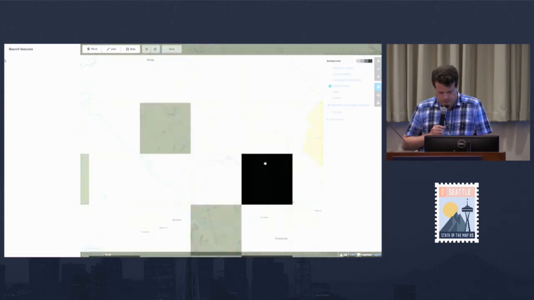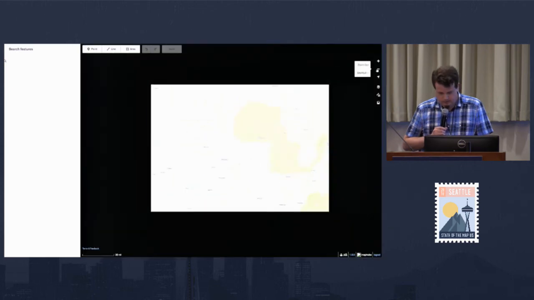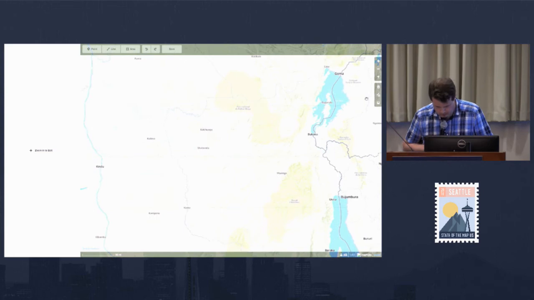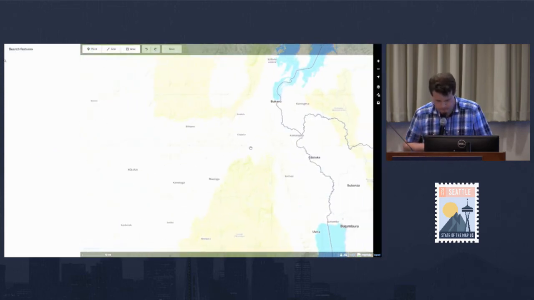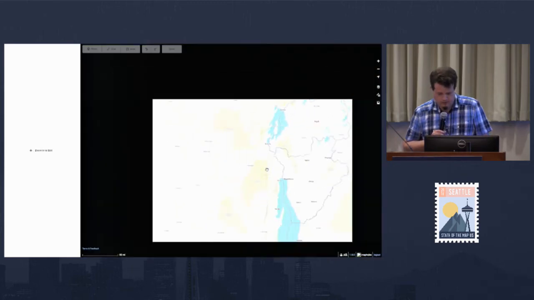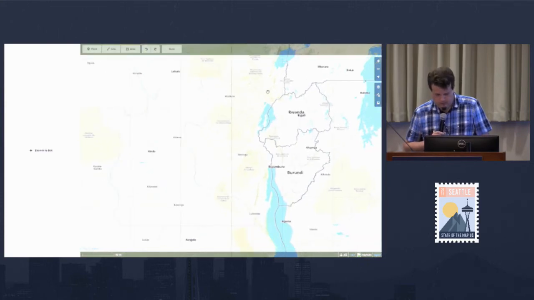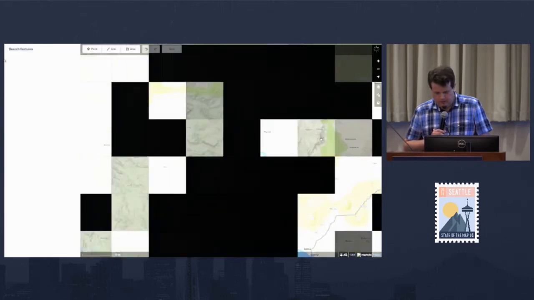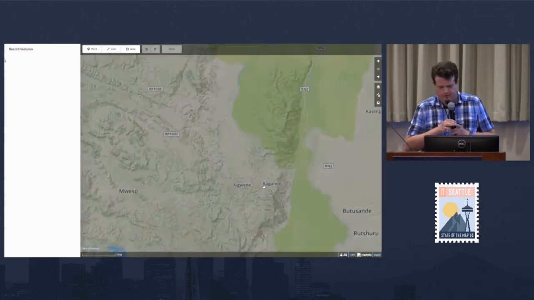I want to just switch to another base map here so I can find a good spot. A little turned around. All right, so I'm going to draw a polygon up here.